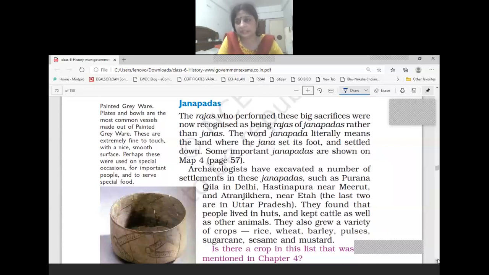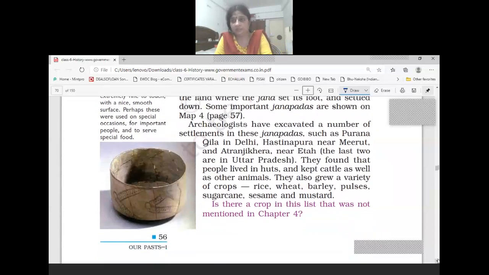In these Janpadas, archaeologists have found that people lived in huts and kept cattle as well as other animals. They also grew a variety of crops like rice, wheat, barley, pulses, sugarcane, sesame, and mustard. So for the first time we see that sugarcane also started to be produced by the farmers.